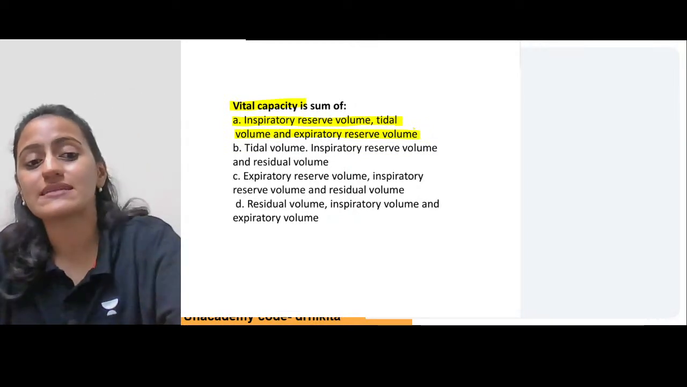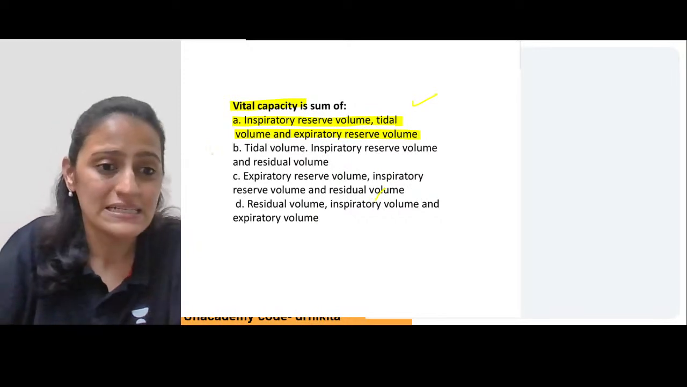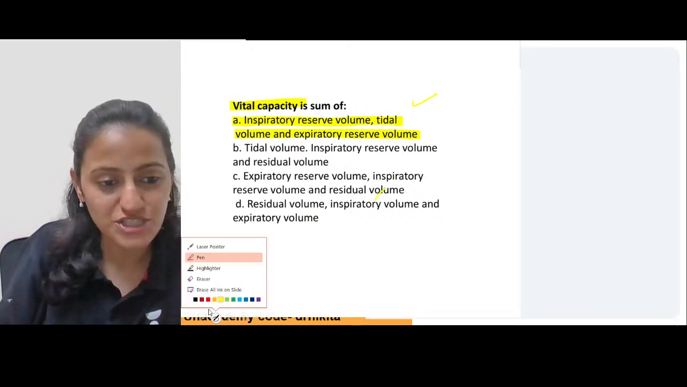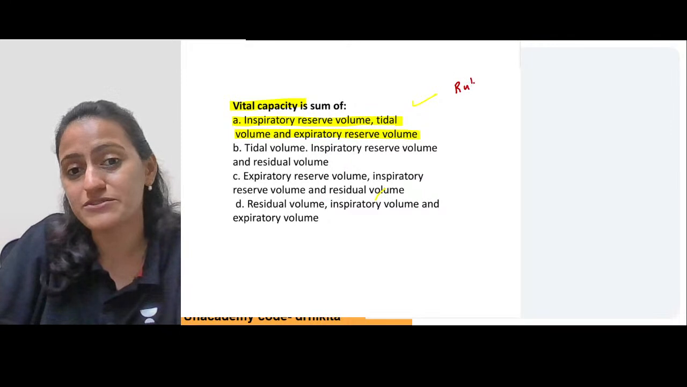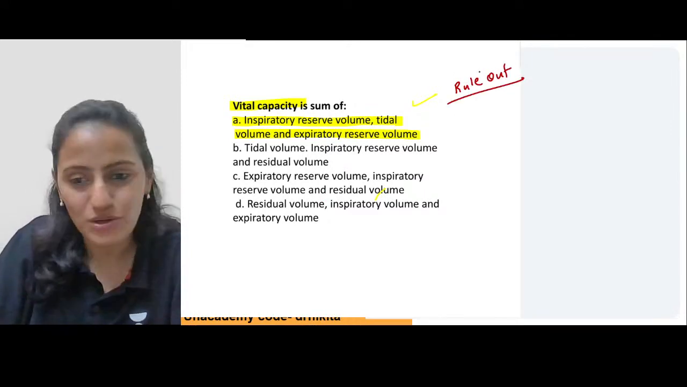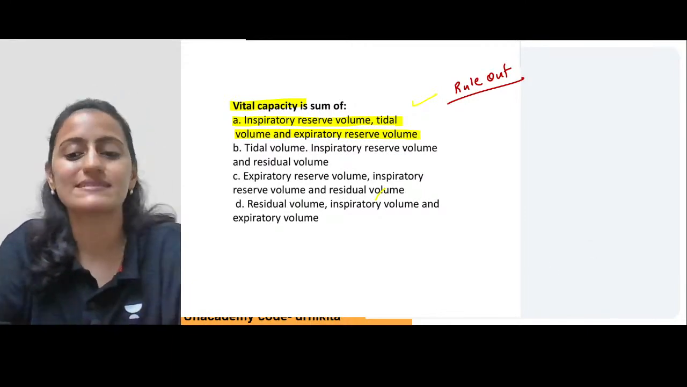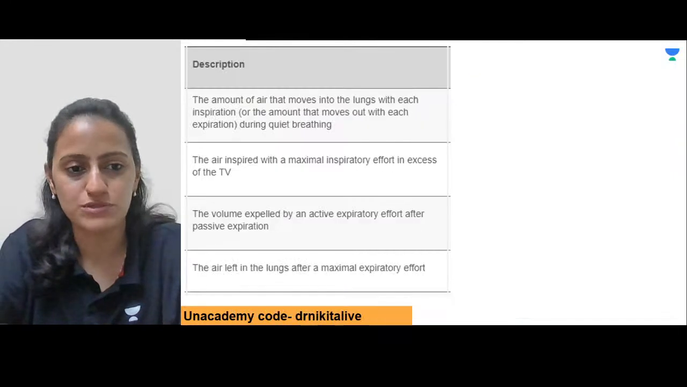Why is the answer A? I'll come back to this question once we discuss the theory part of it. Here you need to use the cheat code, very, very important, that is ruling out the options. If you rule out, you'll automatically come to the answer here, that is A. Now, what do you rule out? Let's learn the concept here, then we'll come back to this question.